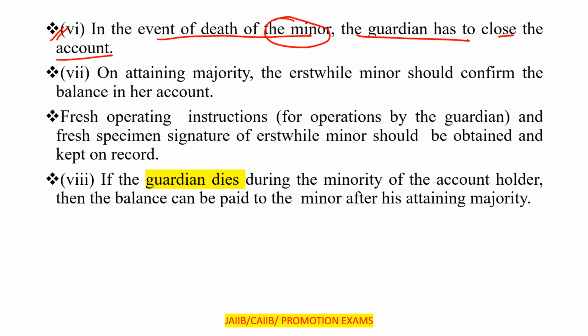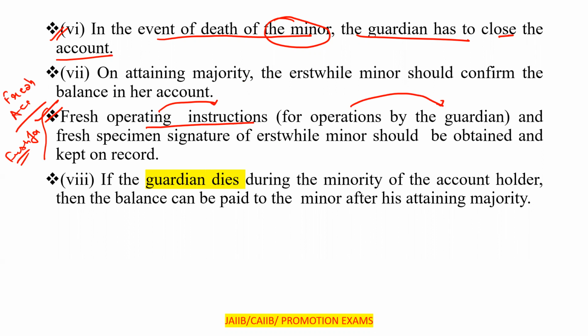On attaining the majority, the erstwhile minor should confirm the balance in her account. At that time, either you have to open a fresh account or take a fresh form, with fresh operating instructions for operations by the guardian, and the fresh specimen signature. This is very, very important. The fresh specimen signature of the erstwhile minor should be obtained and kept on record.